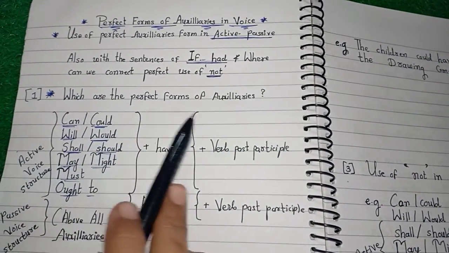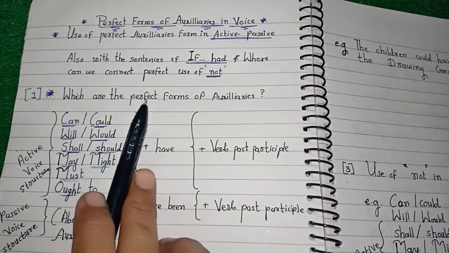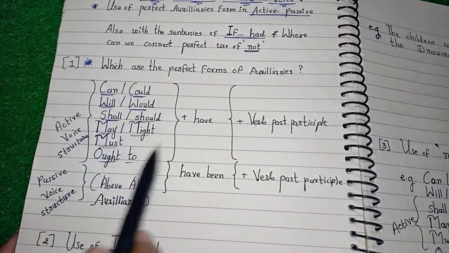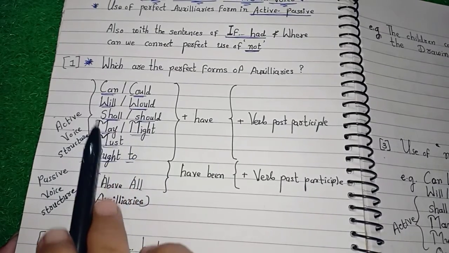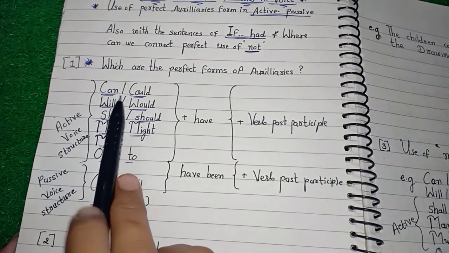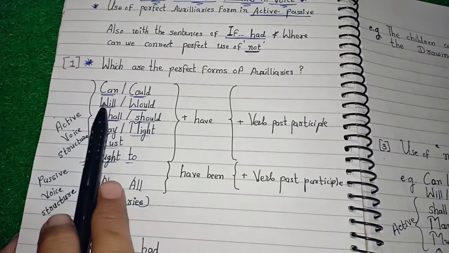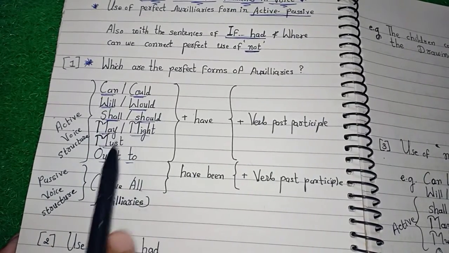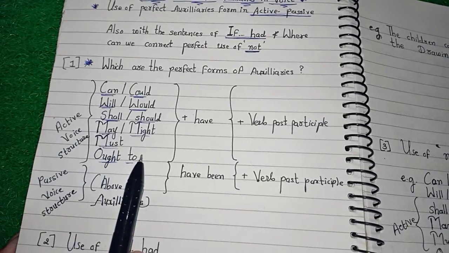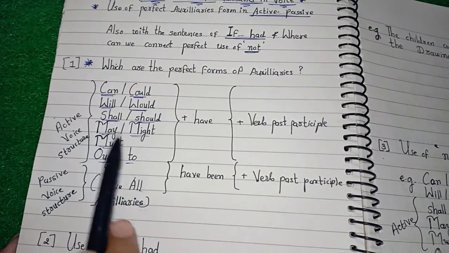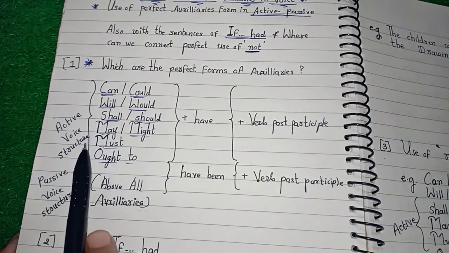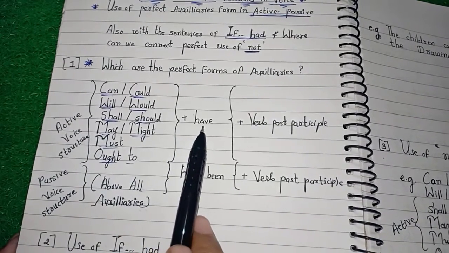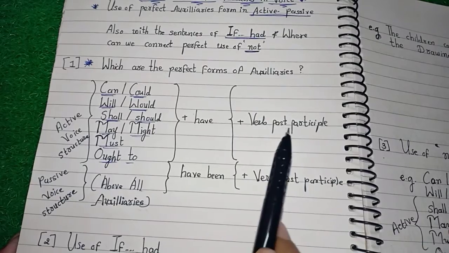First of all, we would like to learn what the perfect forms of auxiliaries are. These all are the perfect forms of auxiliaries. For example, can, could, will, would, shall, should, may, might, must, ought to. If we see an active voice structure, we have to use have plus verb past participle.